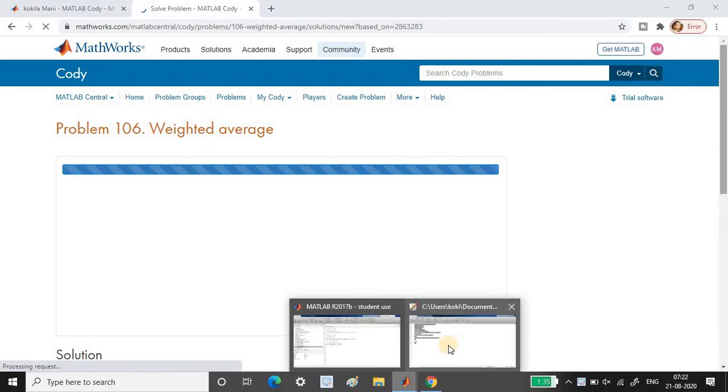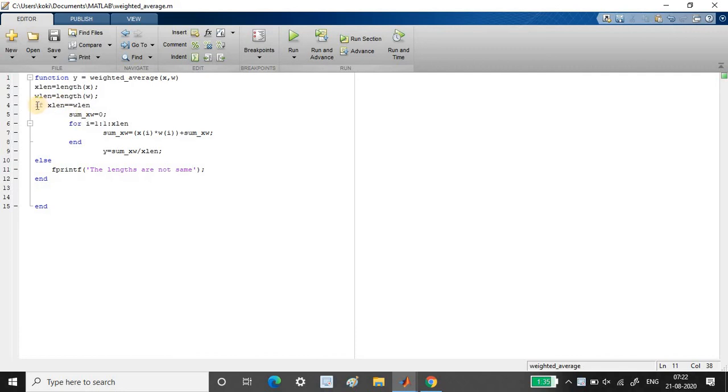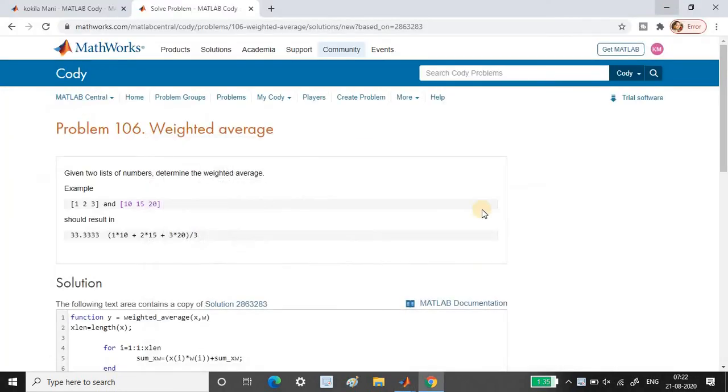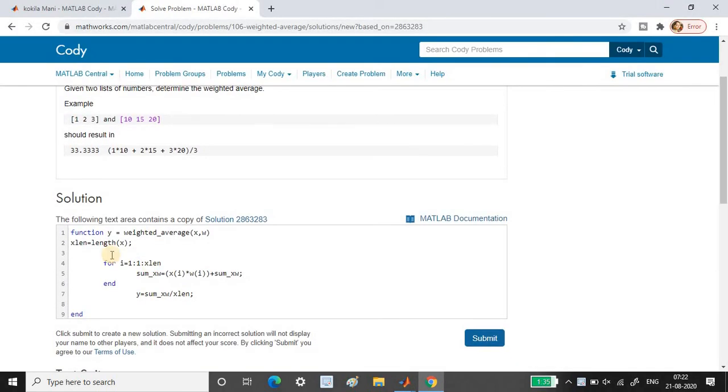So let me explain why I got it wrong. With that if loop I had taken this line also. This line is very important when the loop starts, because I'm adding to this variable. If it is not there, it is an undefined variable. That was the error that occurred there. So let me give that line.